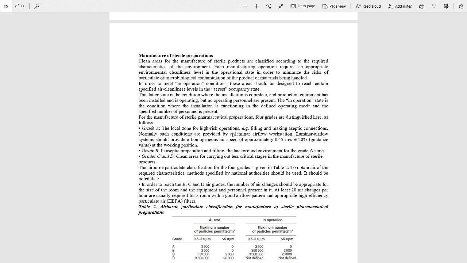These are distinguished by manufacturing, and in order to reach the B, C, and D air grades, the number of air changes should be appropriate for the size of the room and the equipment and personnel present in it. At least 20 air changes per hour are usually required for a room with a good airflow pattern and appropriate high efficiency particulate air filters, HEPA filters.